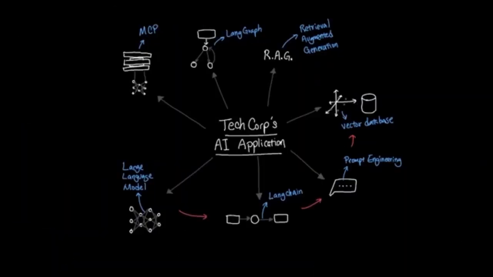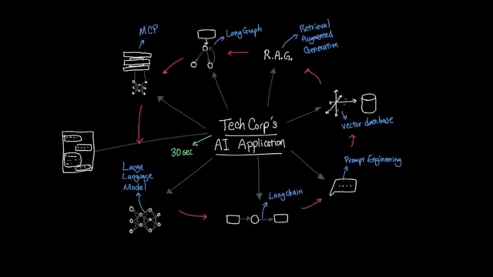Next, we'll continue the journey by experimenting with resource exposure, human-in-the-loop approval flows, and eventually deploying production-ready MCP packages. Now that we have put all these pieces together, like context windows, vector databases, LangChain, LangGraph, MCP, and prompt engineering, TechCorp is now able to do complex document search that went from manual searching that could have taken up to 30 minutes to now less than 30 seconds using our AI agent.